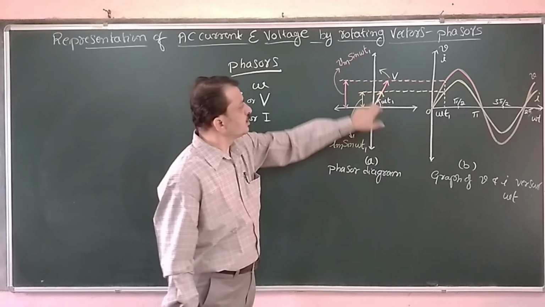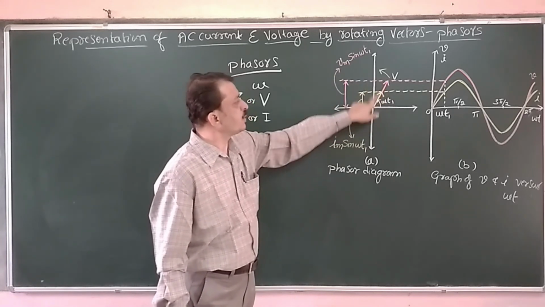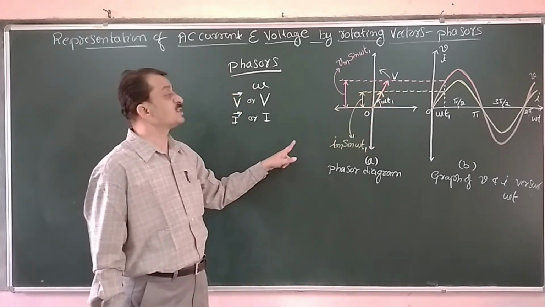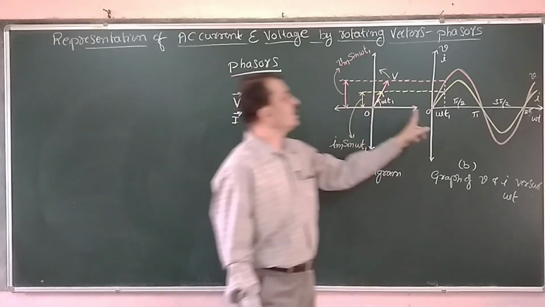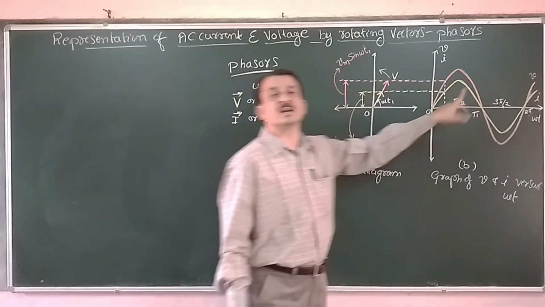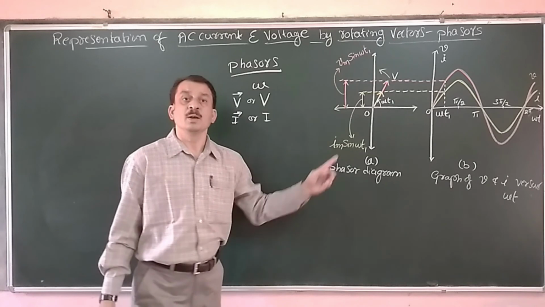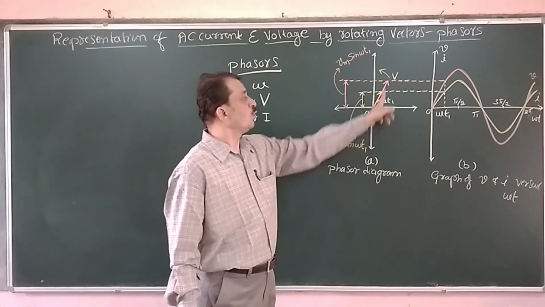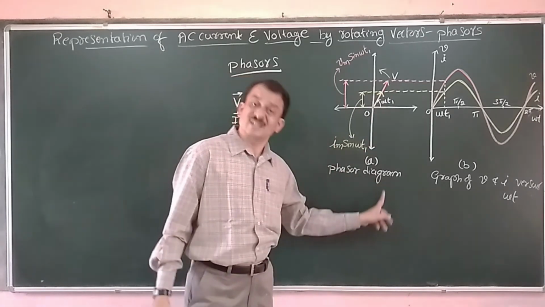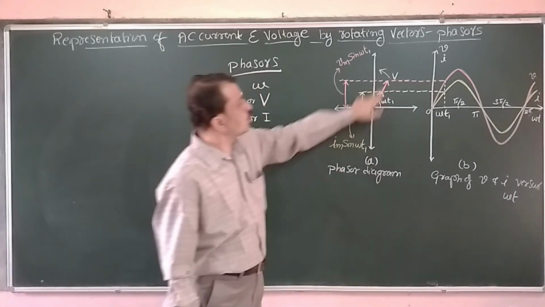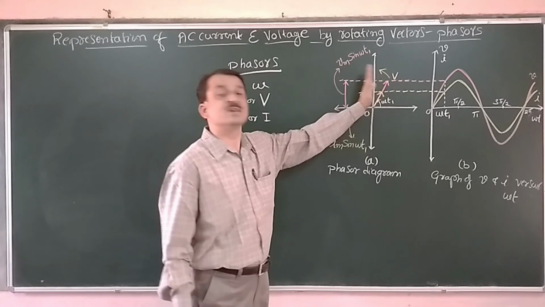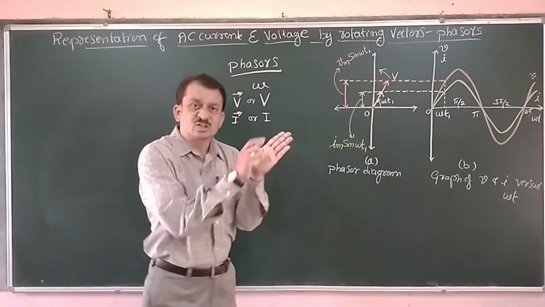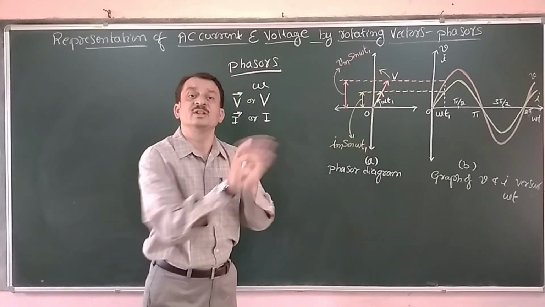Now if the voltage and current are rotating about this origin, then correspondingly we are getting a sine wave pattern, which is shown in diagram B. In diagram A, it is the voltage and current phasor diagram. So here voltage and current are simultaneously rotating. There is no lagging or leading between the two.